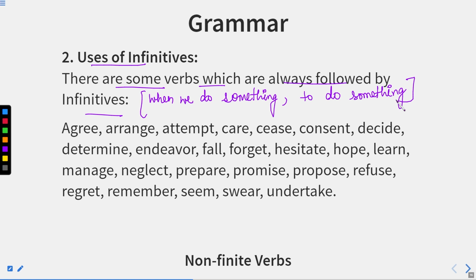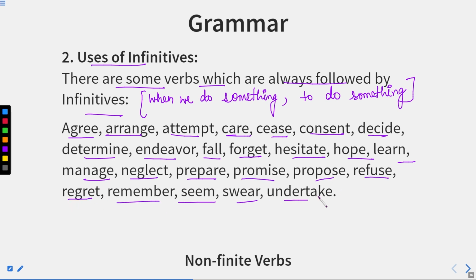Whenever we do something, to do something, this is called infinitives, or there is a need or requirement of infinitives. For example, agree, arrange, attempt, care, cease, consent, decide, determine, endeavor, fall, forget, hesitate, hope, learn, manage, neglect, prepare, promise, purpose, refuse, regret, remember, seem, swear, undertake. So all these are verbs after which it is necessary to use infinitive. But the purpose should be the same, that is when we do something, to do something. These verbs should show this purpose only.